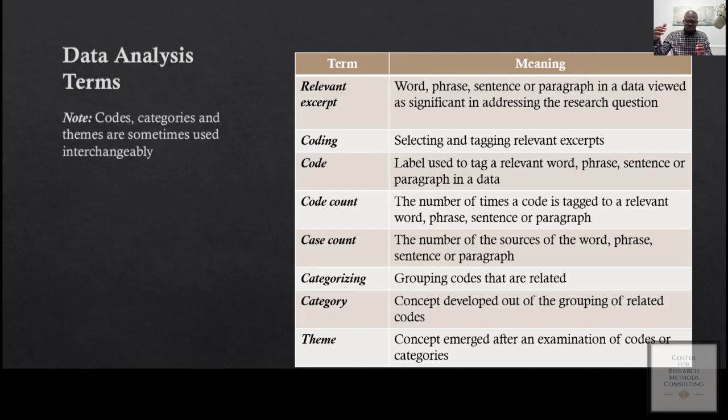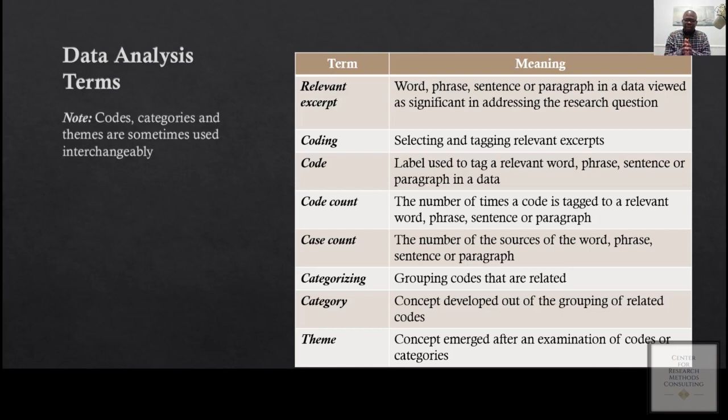That you go through the data and then identify significant information and then drop them in. So that's all about the code count. When you look into a container of a code, you can see that there might be 5 significant information or 10 significant information. That will be the code count.